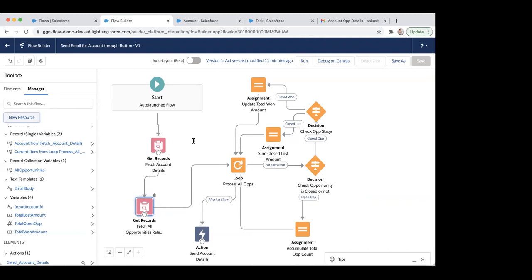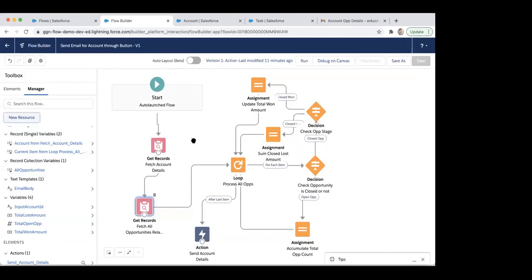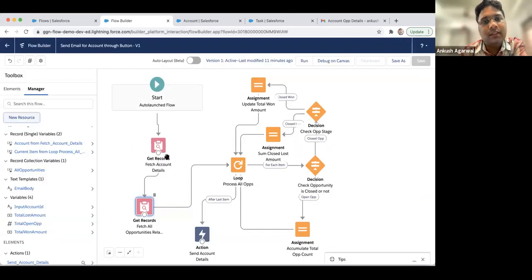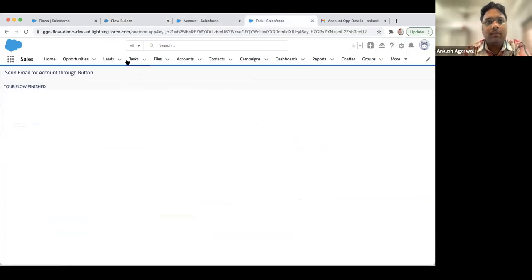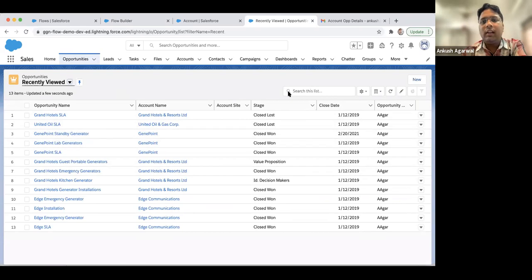Yeah, Ankush, the other question we have is, can we use the output in screen and also in quick action? In quick actions, yeah, we can use it, but you need to make sure how you are going to handle it. In the screen section we generally call it from the opportunity or from any screen, and there you don't have anything to store value or display.